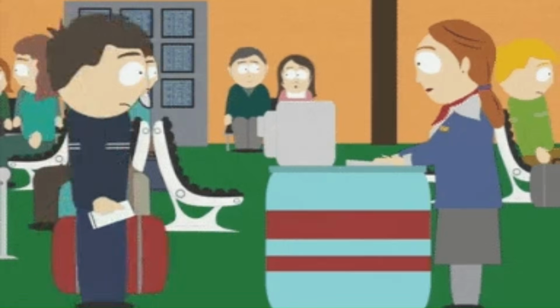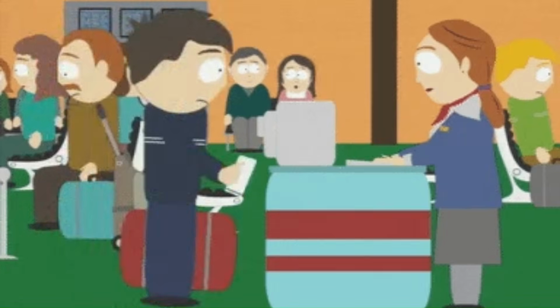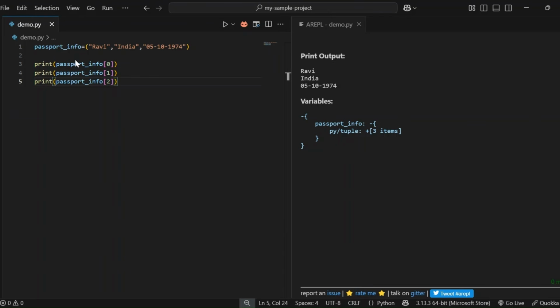At the passport office, Ravi is asked to submit his personal details. Here we have stored his details in a tuple, not in a list, because these values should never change once he has submitted them. Why? Because his name, his country, and his date of birth are fixed. They will never change. In order to return a value from the tuple, we can use indexing, that is, passport_info[0] will return Ravi, [1] will return the value India, and [2] will return the date of birth.